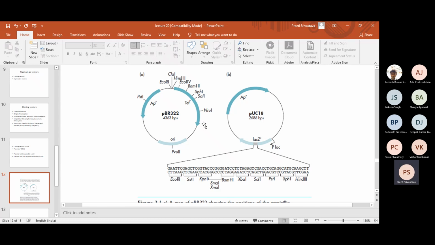So that I'll be telling you in a while. Let's go step by step. That is alpha complementation, that is for screening. I thought first let's understand the plasmids, then we will discuss how we can do cloning, and then I'll teach you how we can do directional cloning and how lacZ can help you in cloning. So then we'll discuss. Let's go step by step. Let's understand first pBR322, then pUC19. Okay.